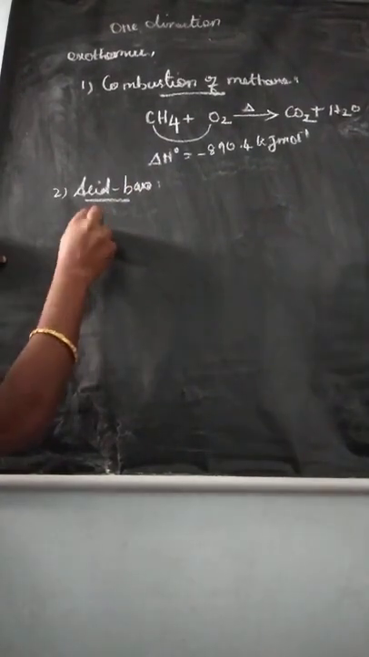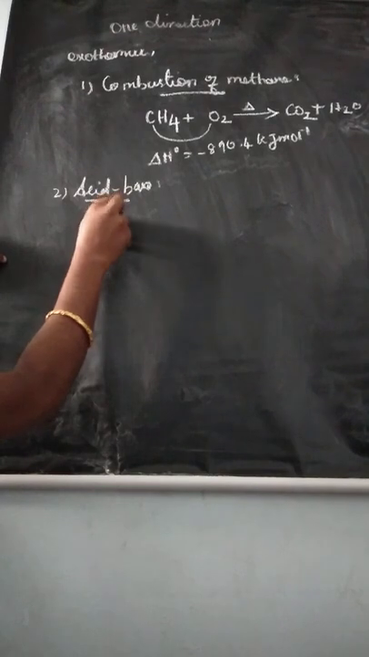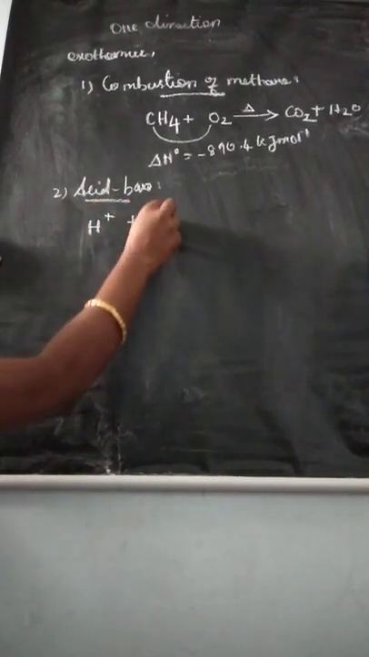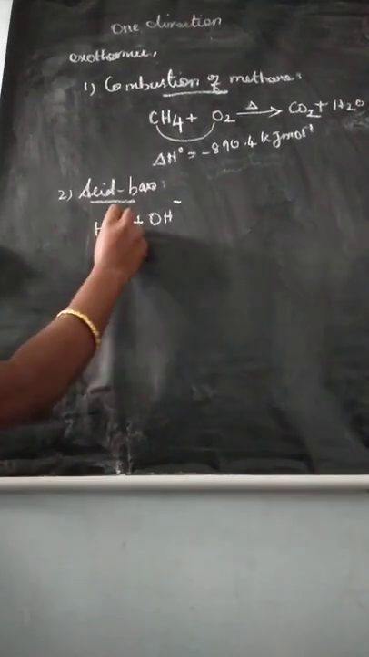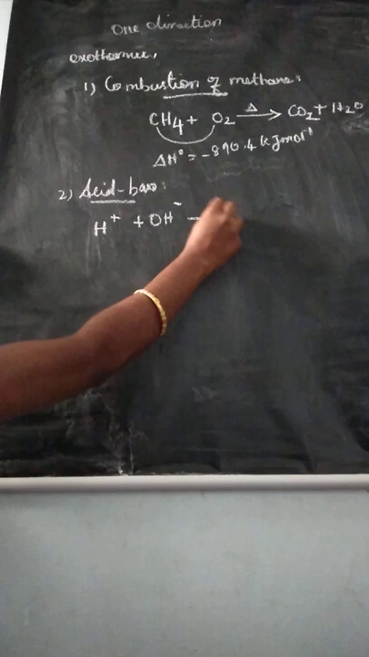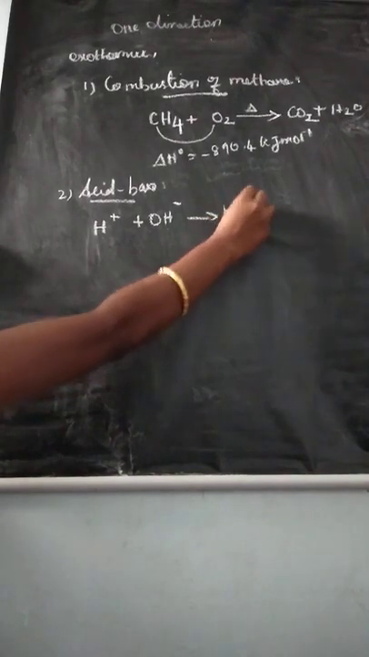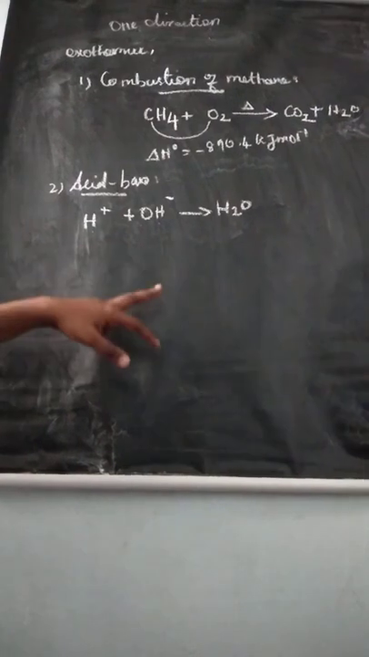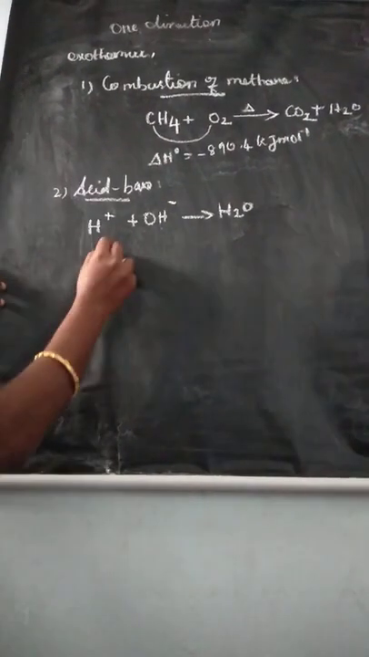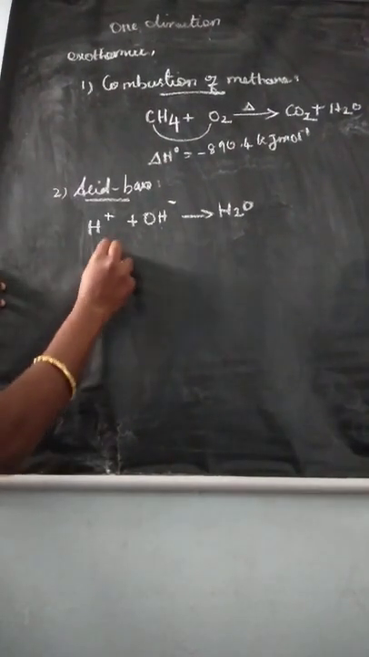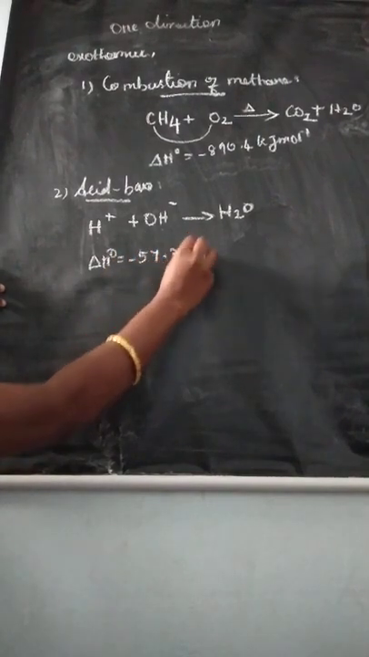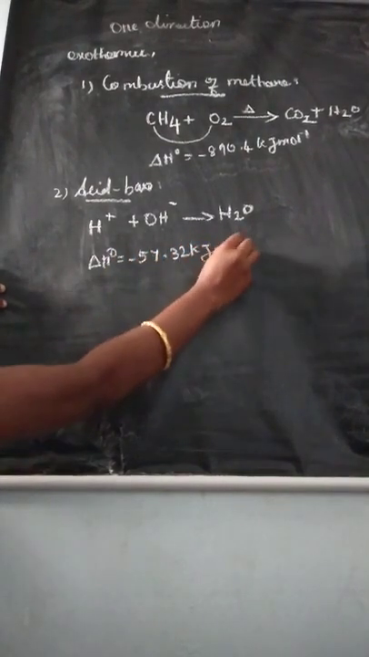We can take the example, hydrochloric acid. From that we take H plus, and from sodium hydroxide we take OH minus. H plus and OH minus form the product H2O. Hydrogen ion and OH minus form H2O. Here the delta H naught value, you know, is minus 57.32 kilojoule per mole. Understand?